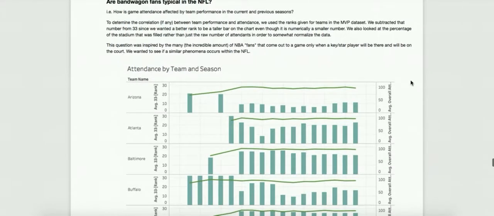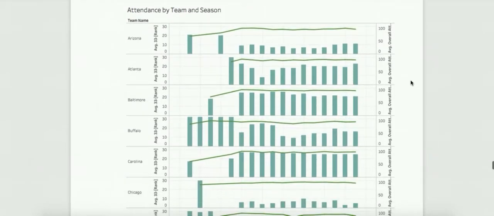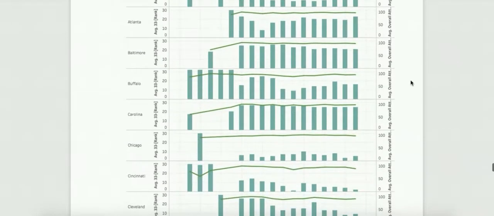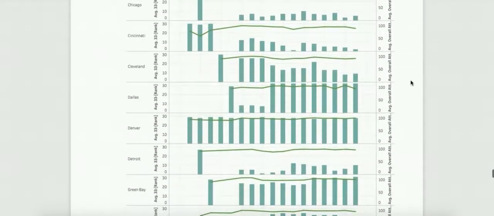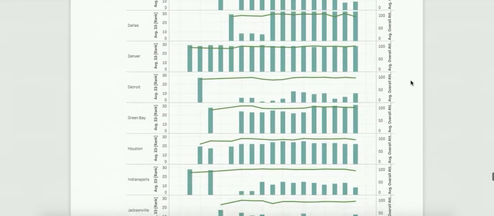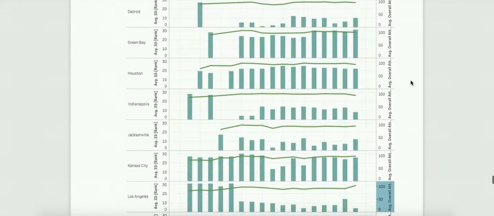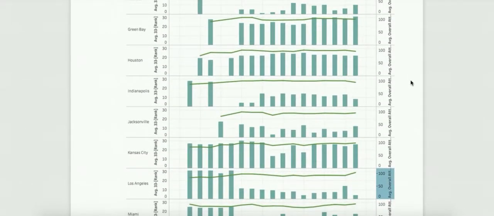One question we looked at was how typical bandwagon fans are in the NFL. We looked at game attendance and how that may correlate with team performance. So in order to better normalize game attendance, we looked at the attendance percentage, what percentage of tickets were sold, rather than just the raw number of how many people attended. And for team performance, the metric that we used was 33 minus the rank, since there are 32 teams in the NFL, so that teams with higher rank that are better have a taller bar,